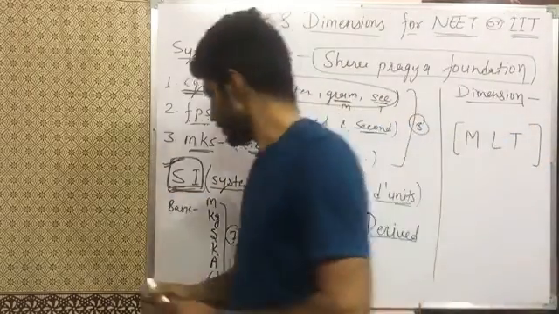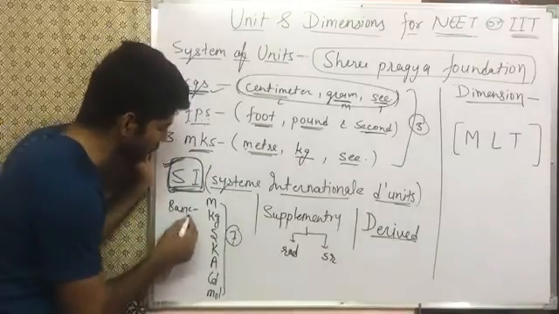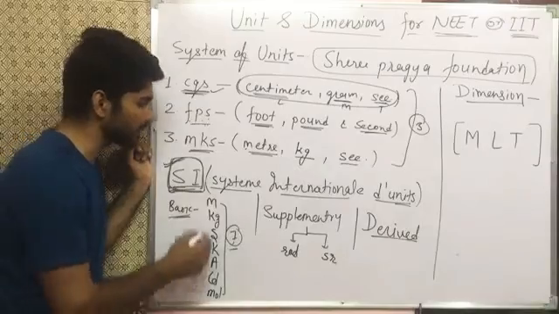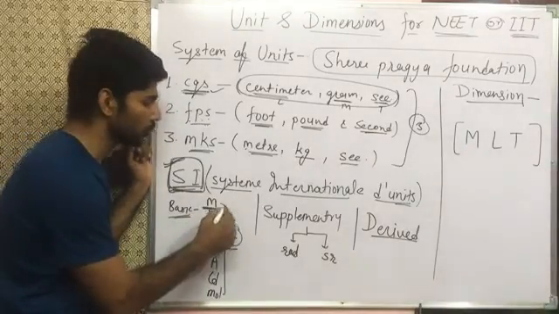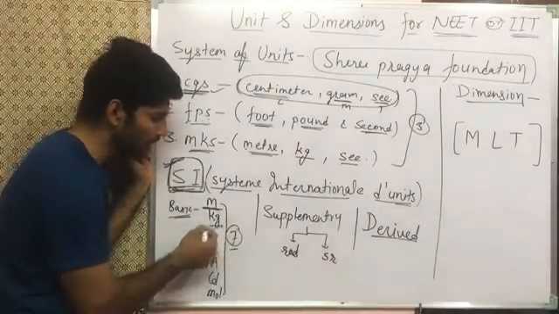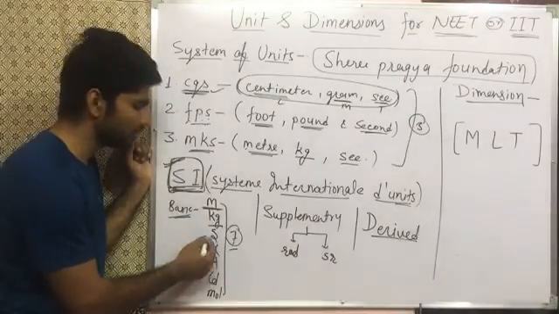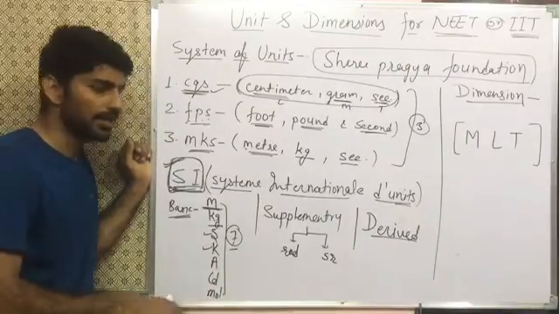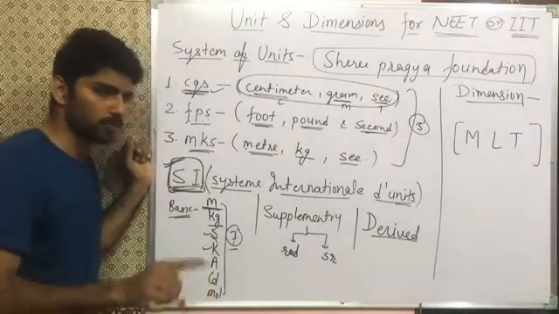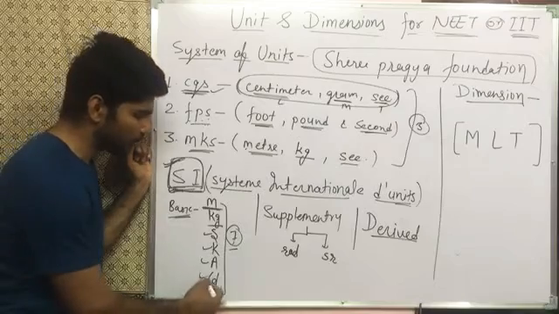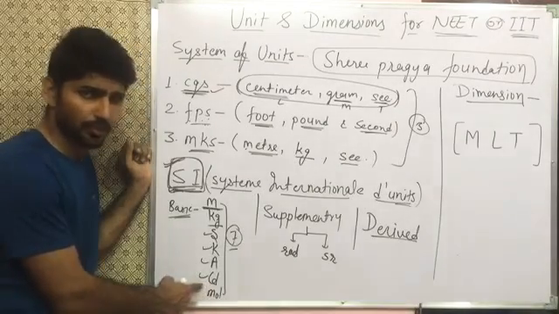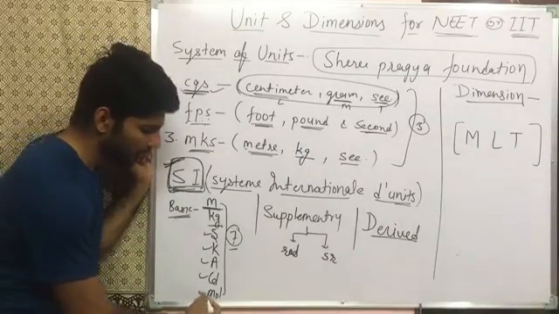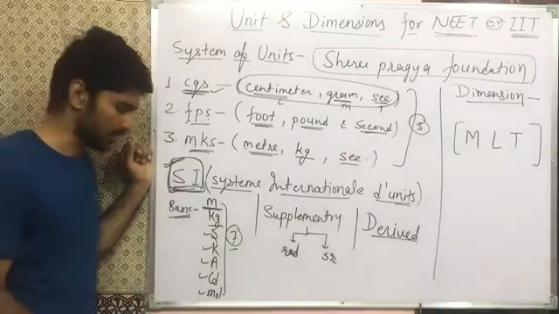In this SI unit system, we use 7 basic units to measure different quantities. We use meter to measure length, kilogram to measure mass, second to measure time, Kelvin to measure temperature, ampere to measure electric current, and candela, cd, to measure the intensity of light, and the mole to measure the amount of substance.